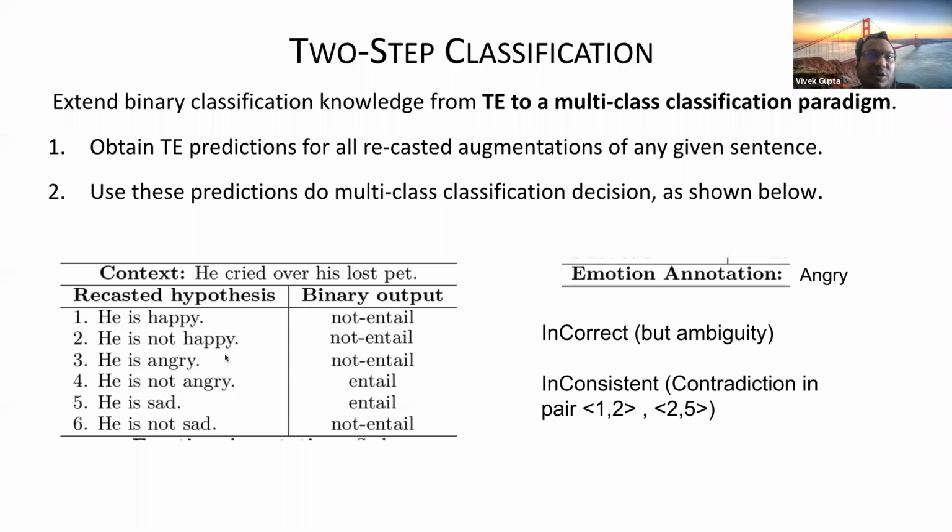For example, I've shown all the examples translated in English. The only reason I'm doing this for Hindi is that people have done recasting on English, and what they found is that models like RoBERTa, the pre-trained models, actually do well on this recasted data also. They get around 90-94% accuracy. Somehow the model is pre-trained so well that it knows what negation is and is able to do all these things well.